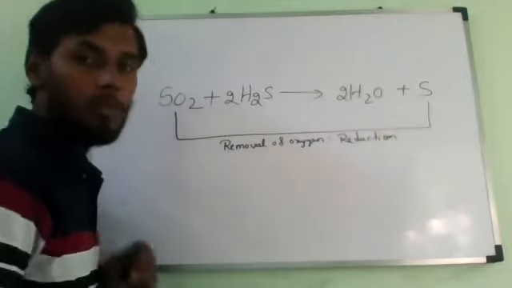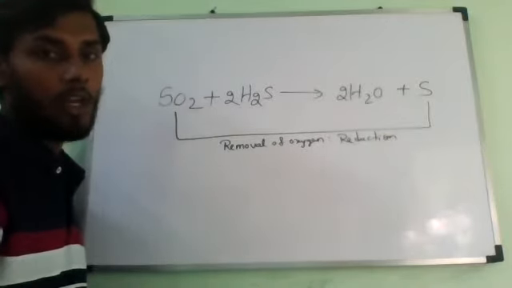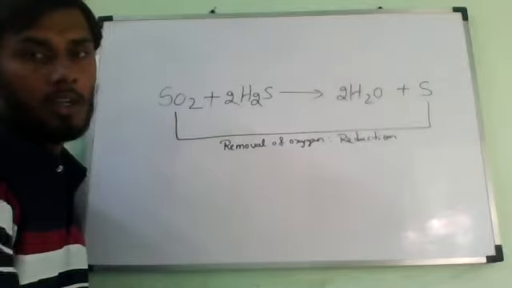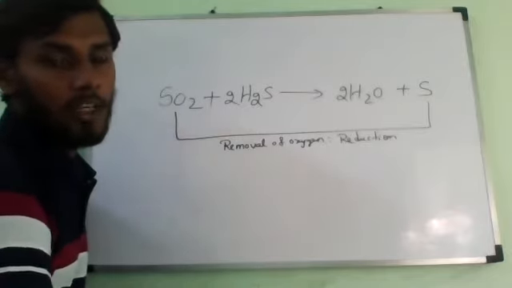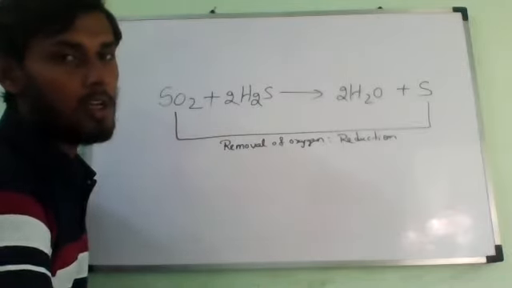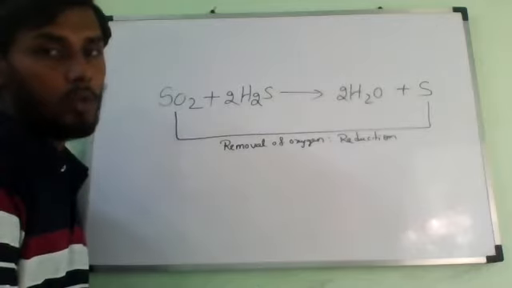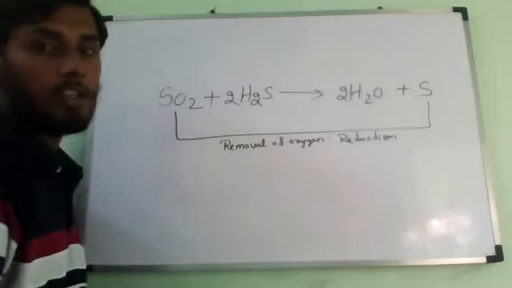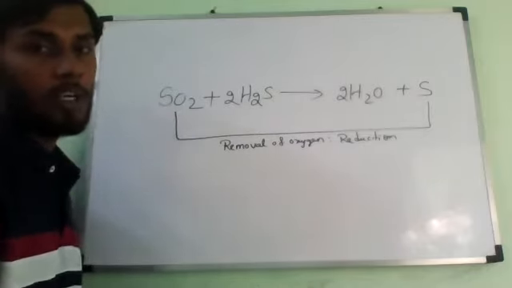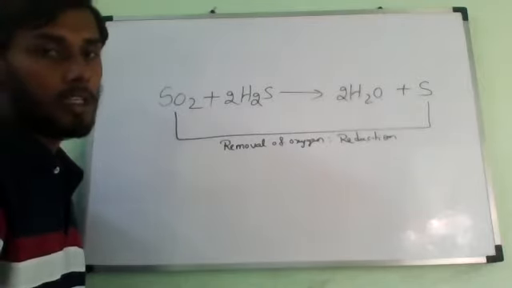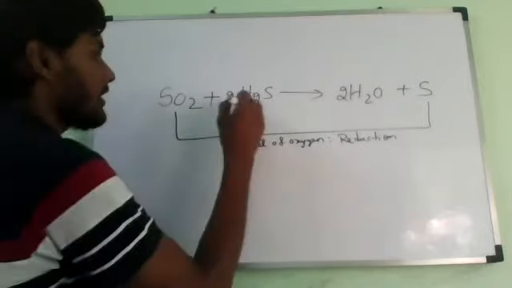Reduction. All of you remember: removal of oxygen is called reduction. Now, SO2 is being reduced to S. So the substance being reduced is sulfur dioxide.